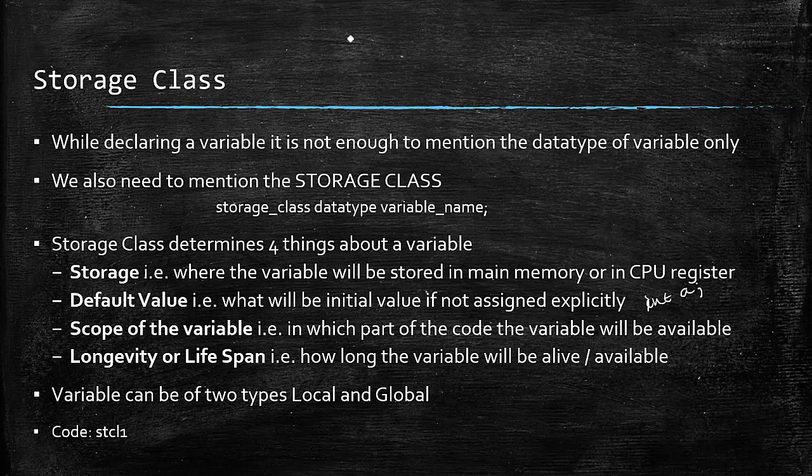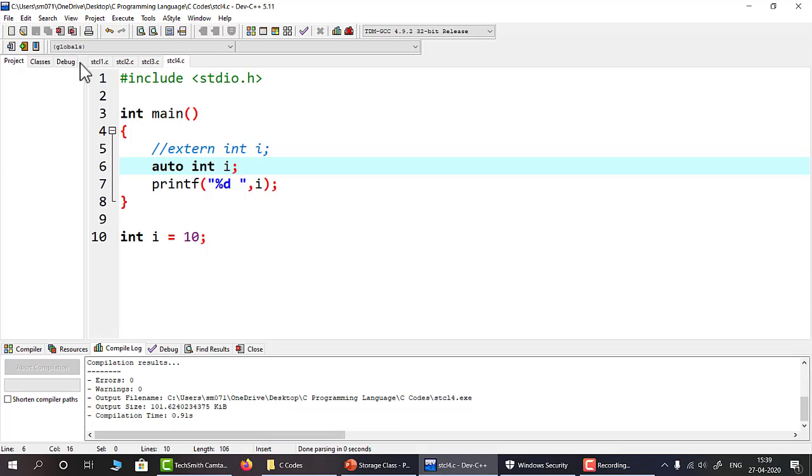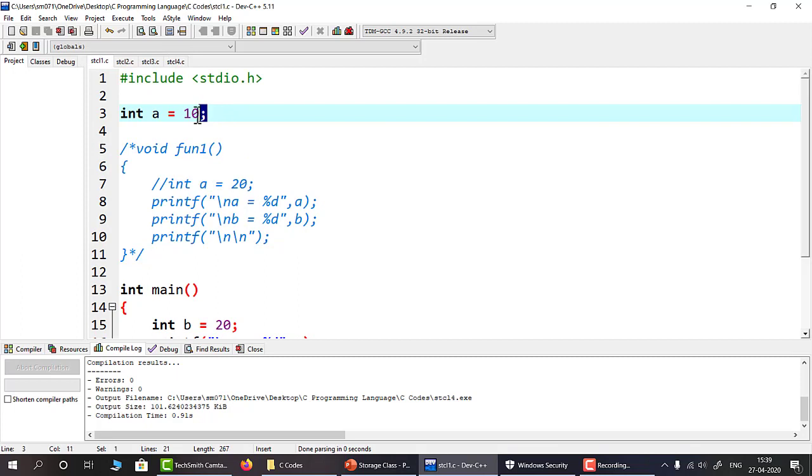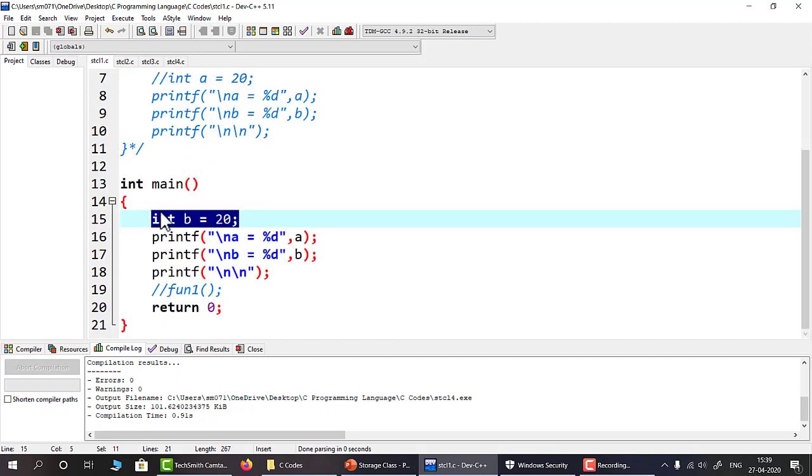Now, variables can be mainly of two types. One is local and another one is global. So let us take an example and see what we mean by a local variable and a global variable. In this example, you can see that I have declared a variable a of integer type outside of any other function. I have declared a variable b within the main function.